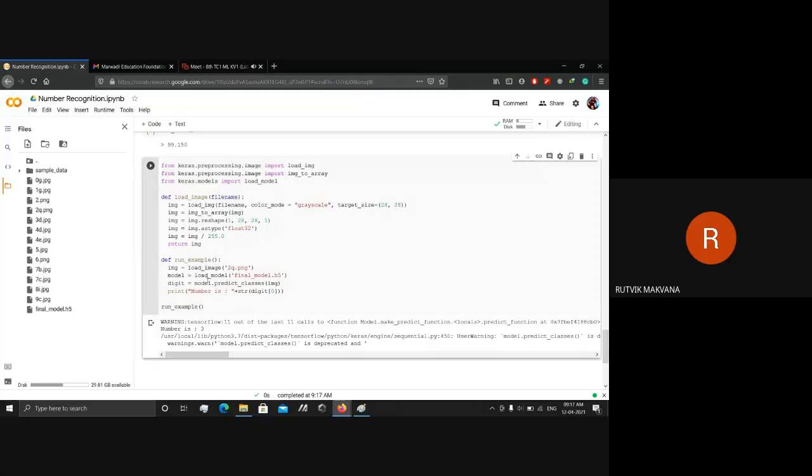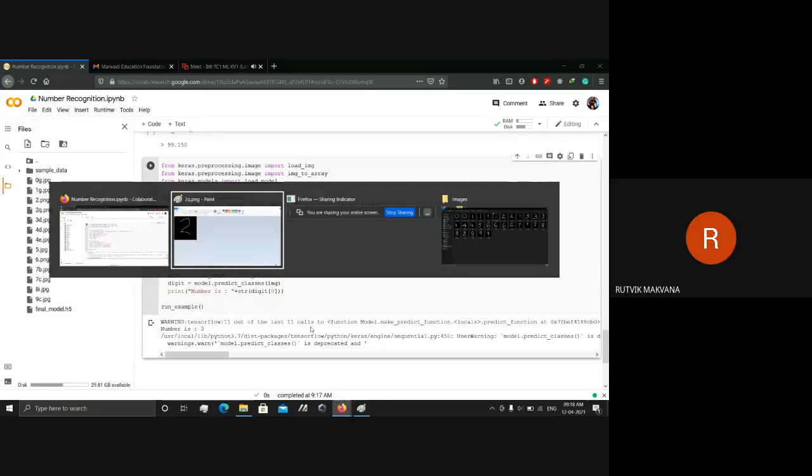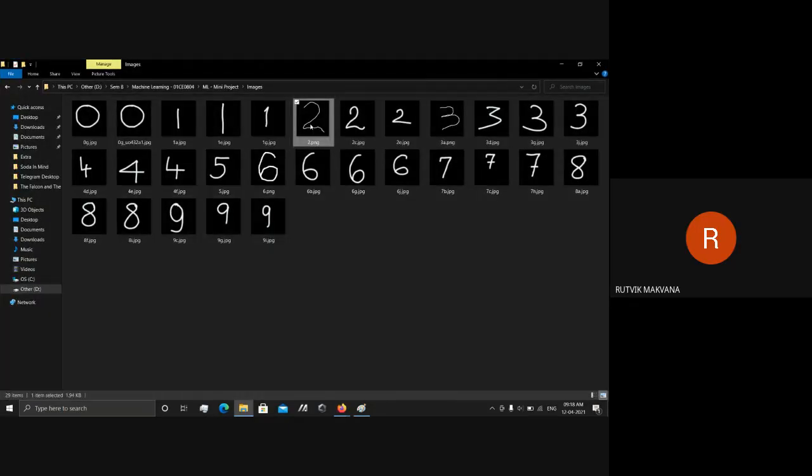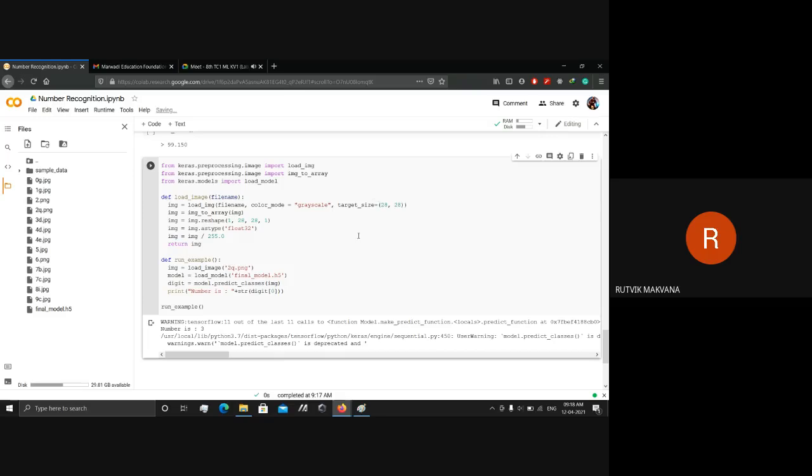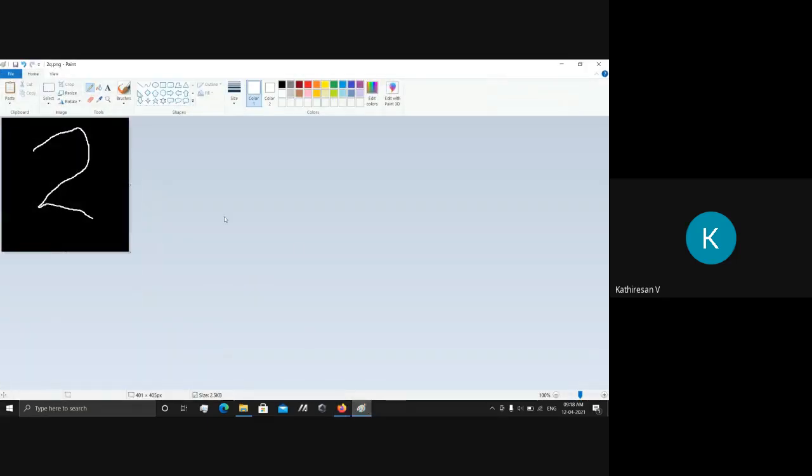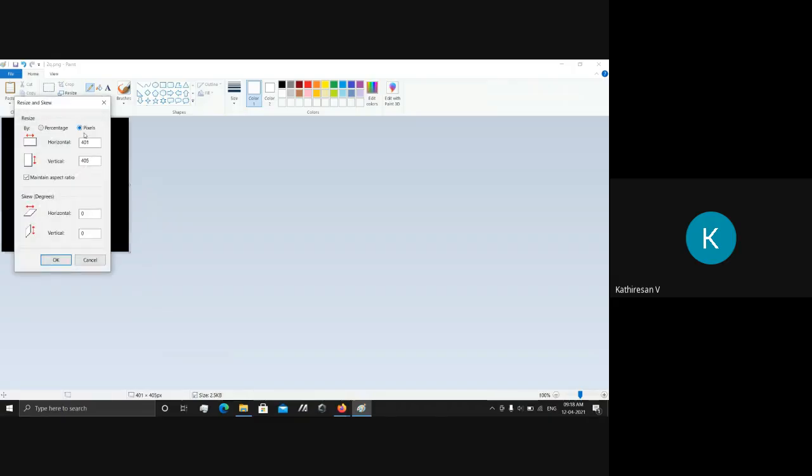There are some differences in pixel size. That's why there is a difference. So you have to set the pixel to 28 by 28. Yes, sir, that's why we set every image to 28 by 28 pixels. So that's what I'm asking. You create that image later, and once you have it, convert it into 28 by 28 pixels. Is it possible now?